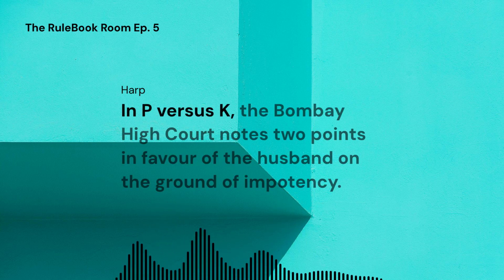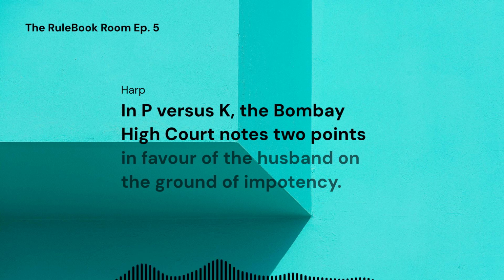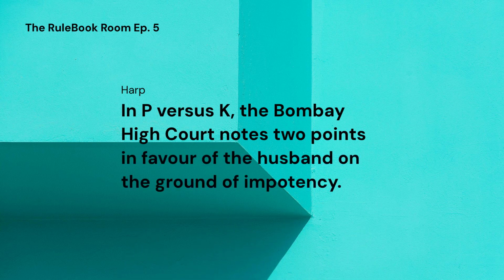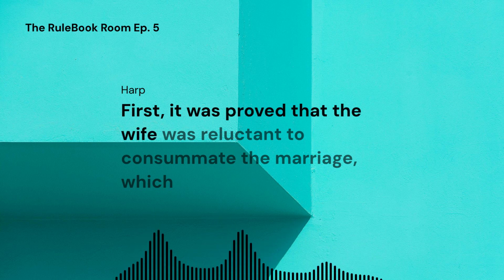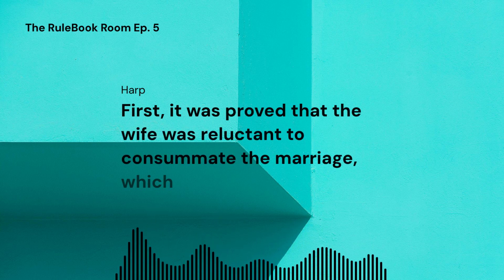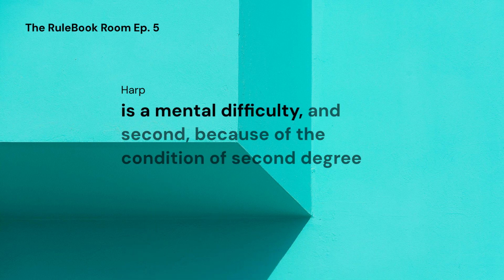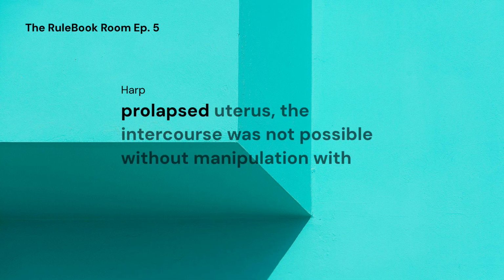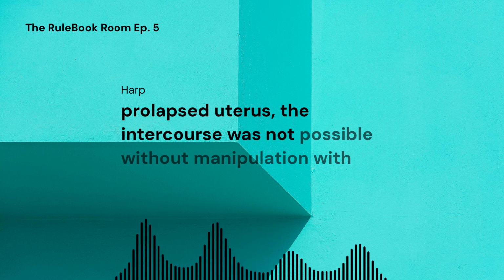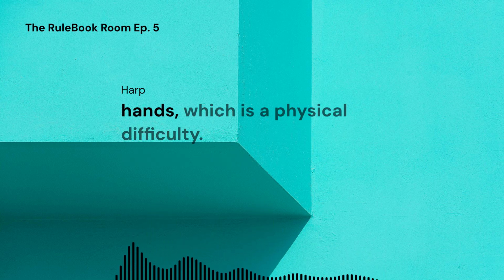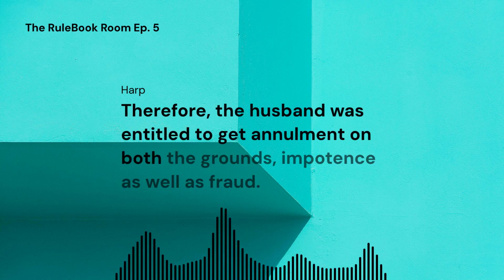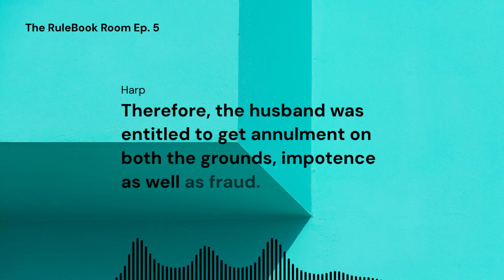In P versus K, the Bombay High Court notes 2 points in favor of the husband on the ground of impotency. First, it was proved that the wife was reluctant to consummate the marriage, which is a mental difficulty. And second, because of the condition of second degree prolapse uterus, the intercourse was not possible without manipulation with hands, which is a physical difficulty. Therefore, the husband was entitled to get annulment on both the grounds, impotence as well as fraud.